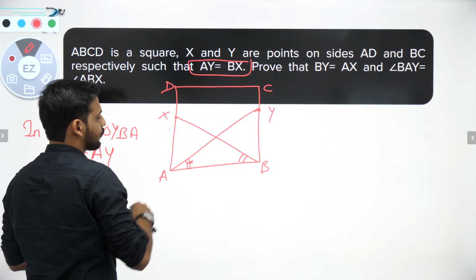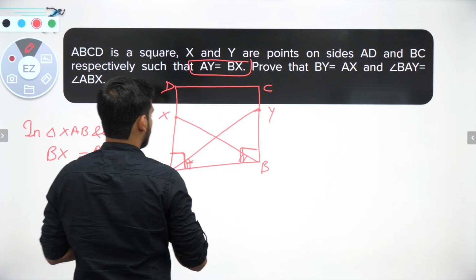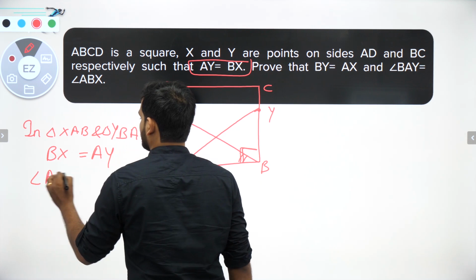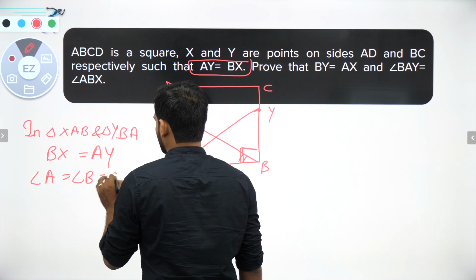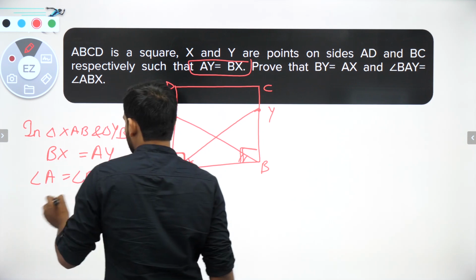Then I know since it is a square, these two angles are 90 degrees. So angle A is equal to angle B is equal to 90 degrees because ABCD is a square, and AB is the common side among both.